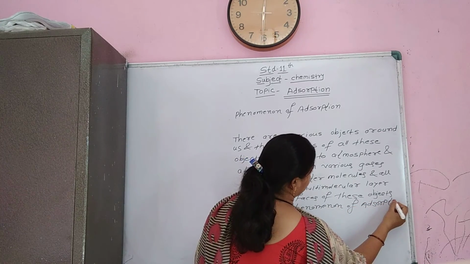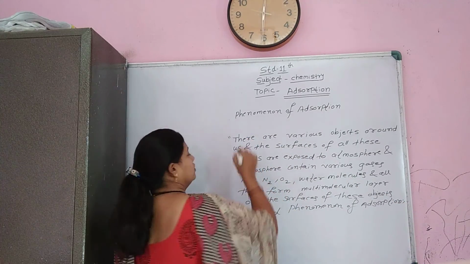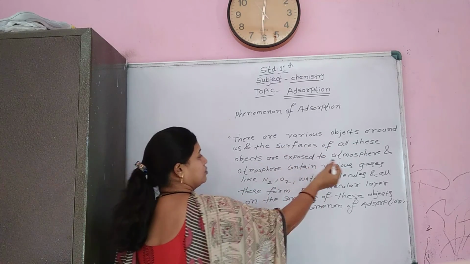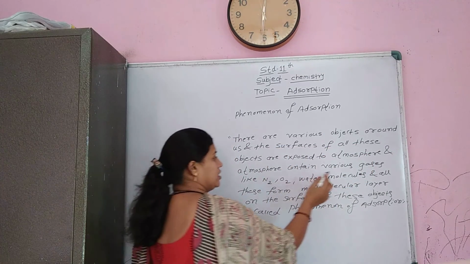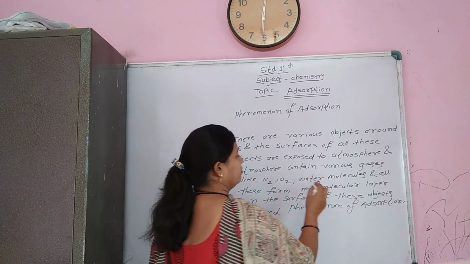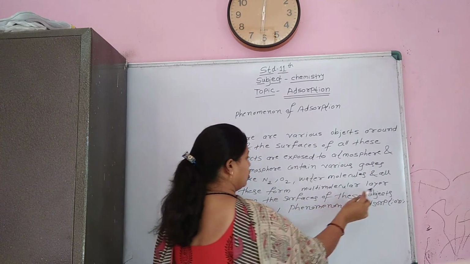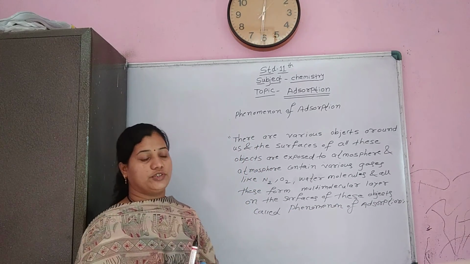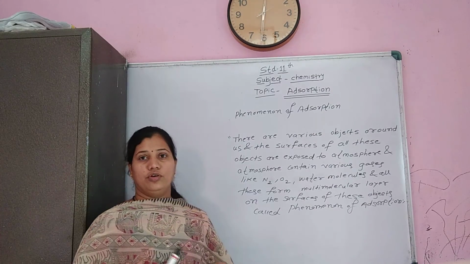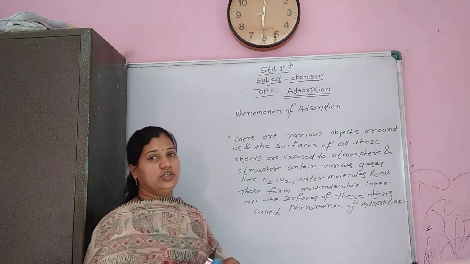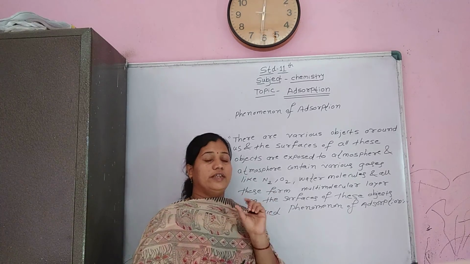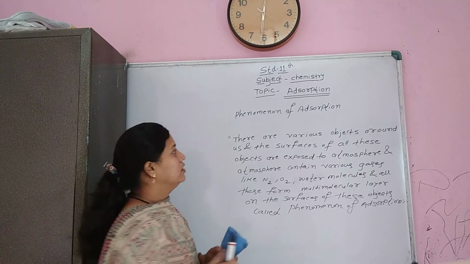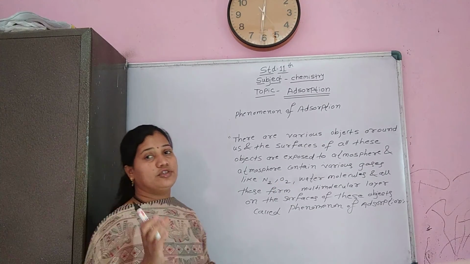So now listen, what is adsorption? There are various objects around us and the surfaces of all these objects are exposed to the atmosphere, and the atmosphere contains various gases like N2, O2, etc., and water molecules, and all these form a multimolecular layer on the surfaces of these objects. This is known as the phenomenon of adsorption. There are various terms used in case of adsorption, such as adsorbent and adsorbate, and there are various examples of adsorption.